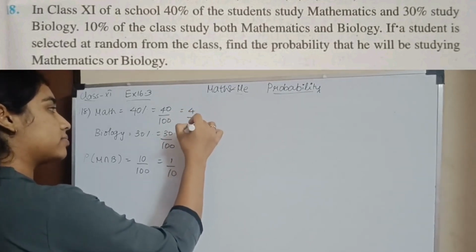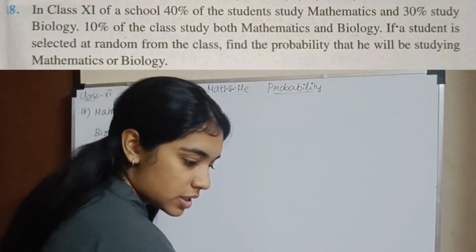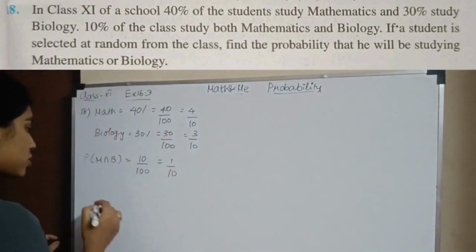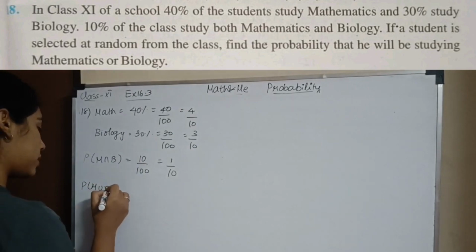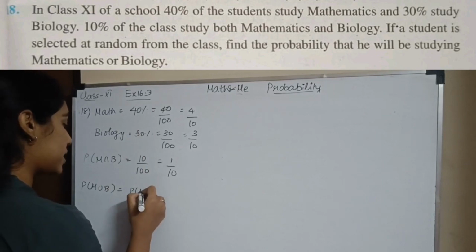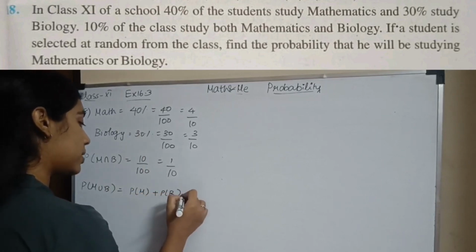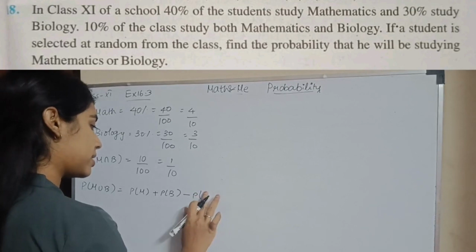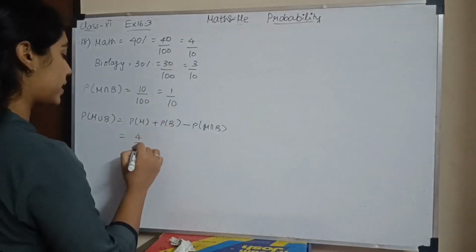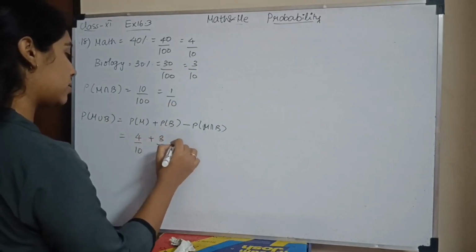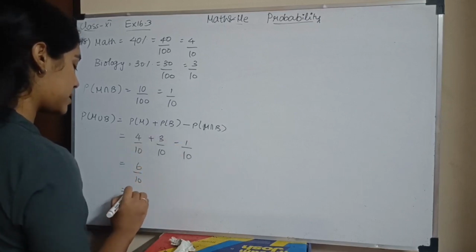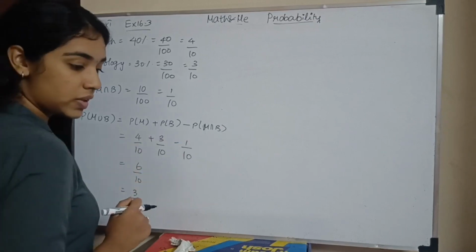If a student is selected at random from the class, find the probability that he studies mathematics or biology. That is the union. Once you write down what is given, it is very easy. So 4 by 10 plus 3 by 10 minus 1 by 10. 4 plus 3 is 7, 7 minus 1 is 6. 6 by 10 simplifies to 3 by 5.